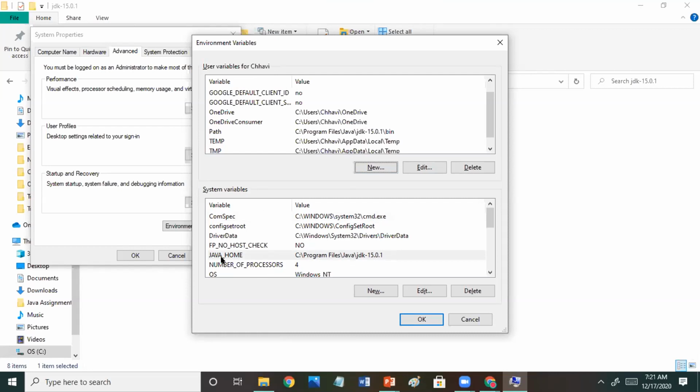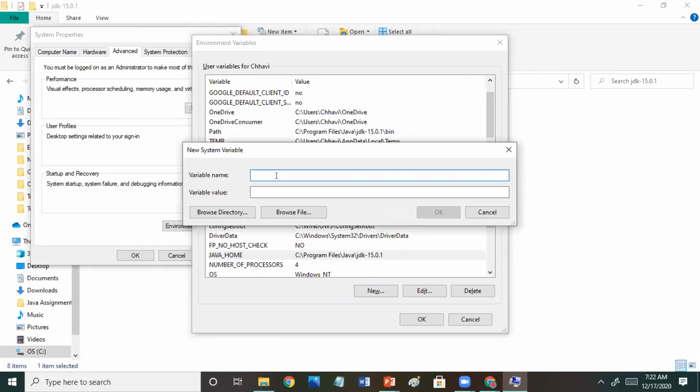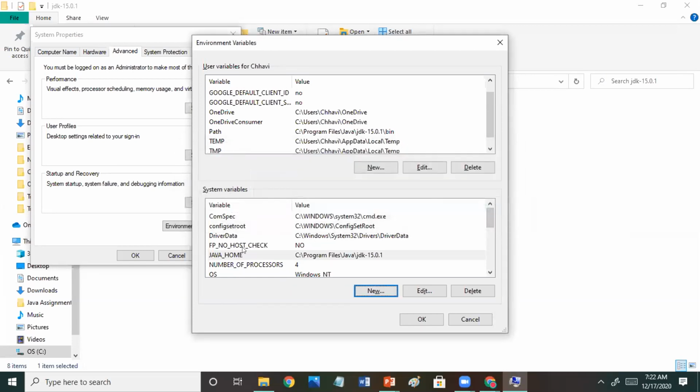Here also you click on new, add the name as JAVA_HOME, capital Java underscore home, and in value you write till JDK 15.0.1, correct? Then click on OK, and it will add it in your system variable. Clear?